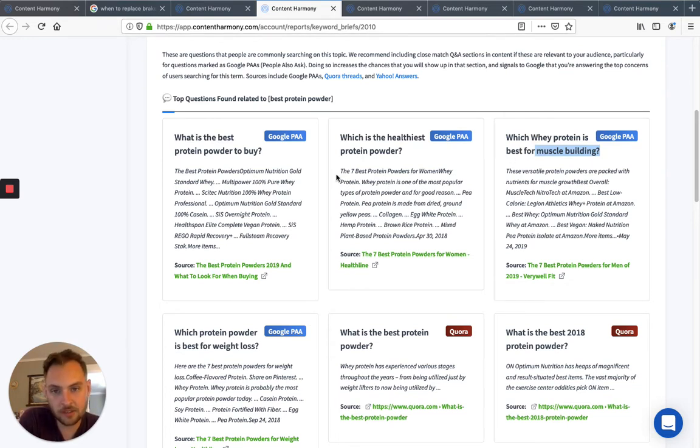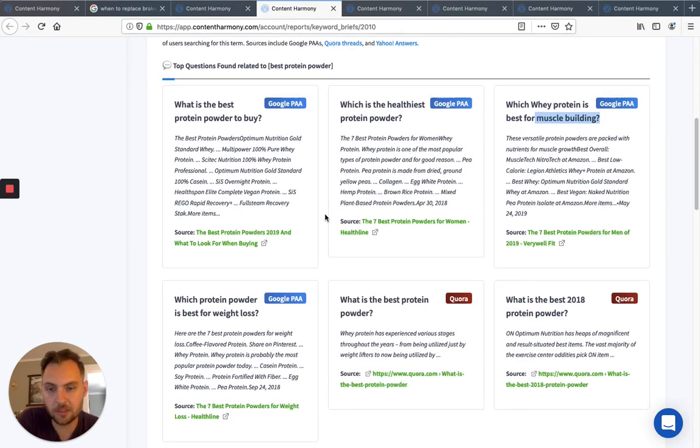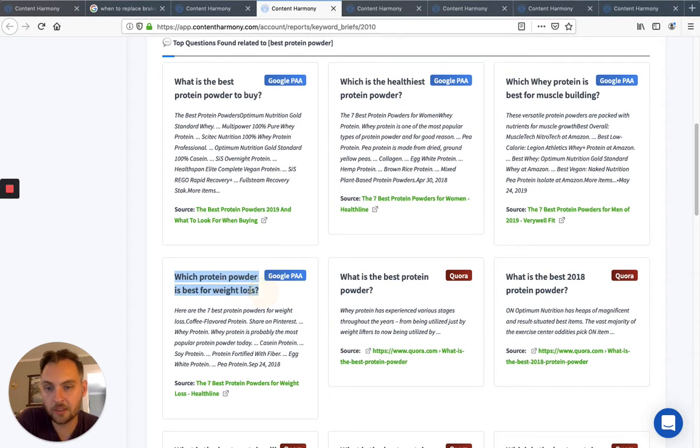Or is this part of your lifestyle? Is this a temporary thing? Like, what's your goal behind drinking these powder supplements or whatever it is? So which powder is best for weight loss kind of goes along with that. So I'd be using that to do two things. One, it's informing my document outline.